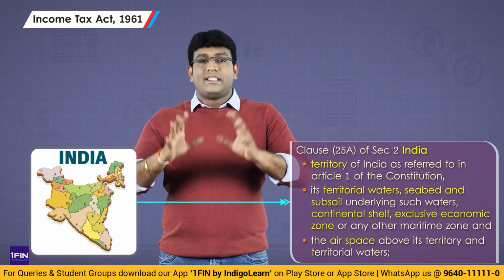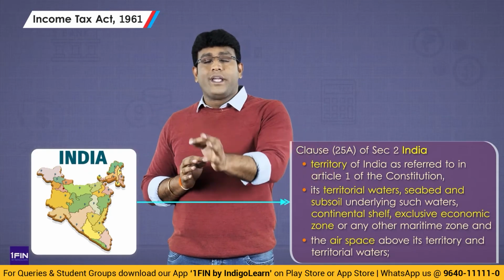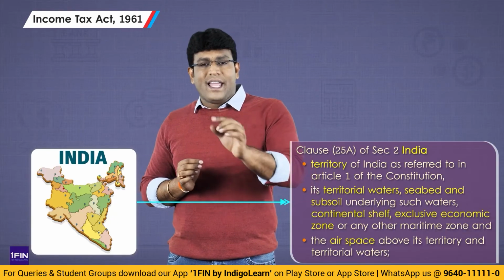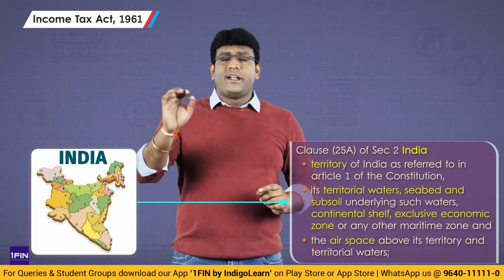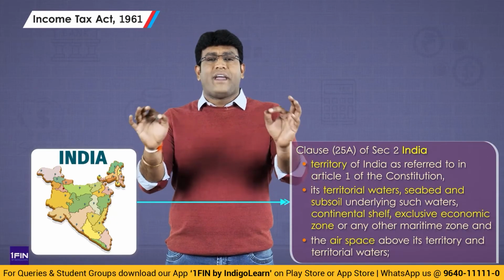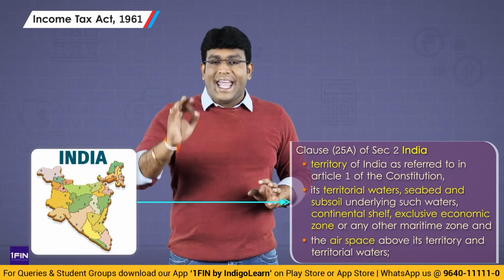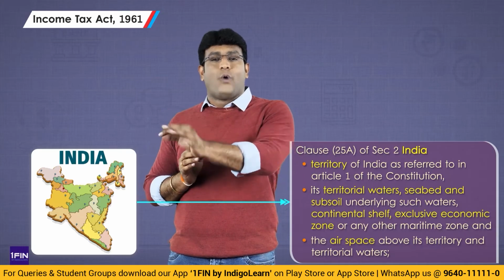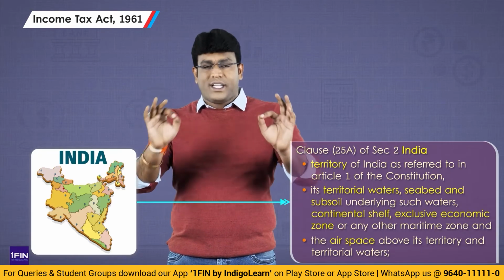So for this particular purpose, they have defined what is India, where they specified that India covers territory, territorial waters, seabed and subsoil underlying such water, continental shelf or exclusive economic zone, and airspace above territory and territorial waters. Let's understand what is India first.